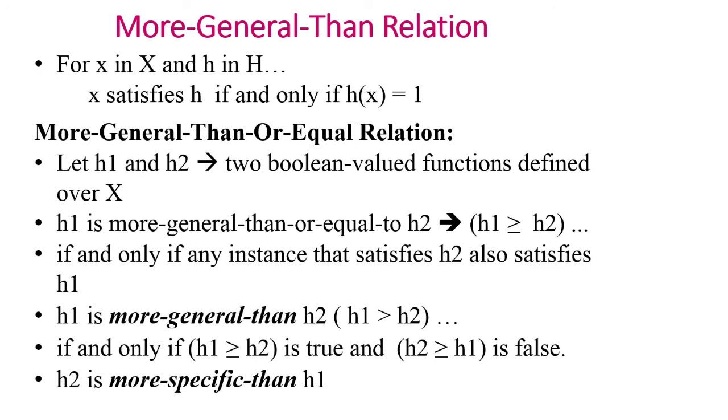Meaning the constraints present in H2 are also present in H1, then it is more general than or equal to H2. H1 is more general than H2 if and only if H1 is greater than or equal to H2 is true and H2 is not greater than or equal to H1. We also say that H2 is more specific than H1.